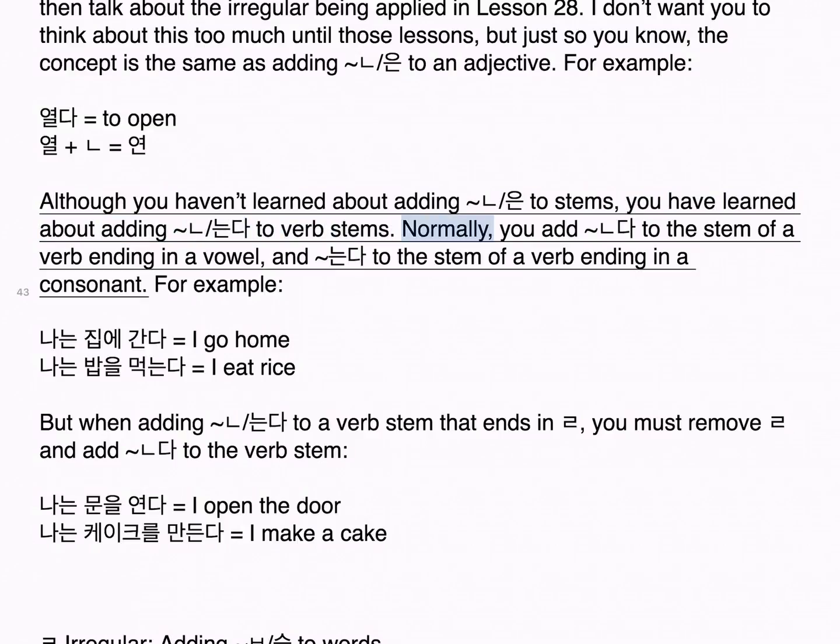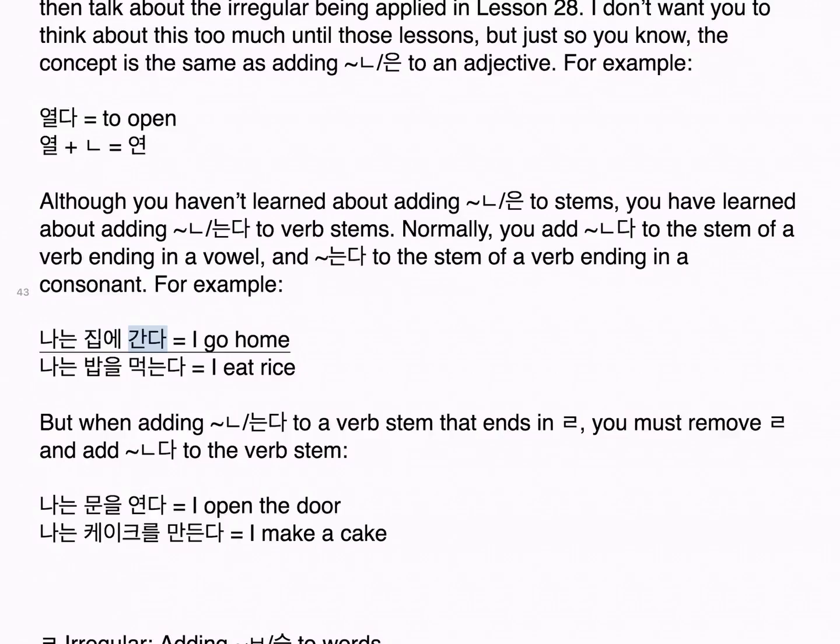Although you haven't learned about adding ㄴ/은 to verb stems, you have learned about adding ㄴ다/는다 to verb stems. Normally, you add ㄴ다 to the stem of a verb ending in a vowel, and 는다 to the stem of a verb ending in a consonant. For example, 나는 집에 간다. I go home. 나는 밥을 먹는다. I eat rice. But when adding 는다 to a verb stem that ends in ㄹ, you must remove ㄹ and add ㄴ다 to the verb stem. 나는 문을 연다. I open the door. 나는 케이크를 만든다. I make a cake.